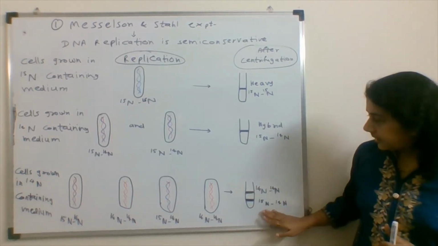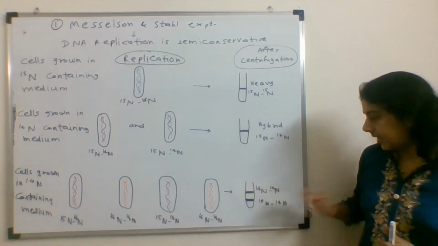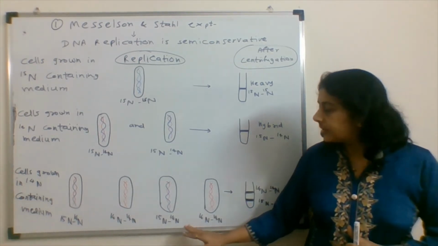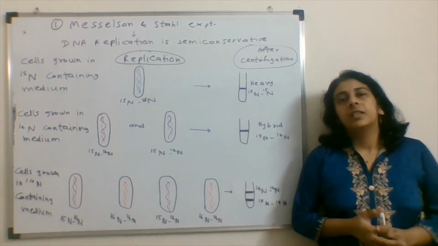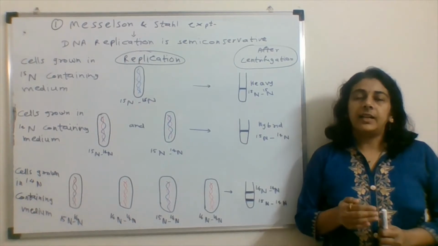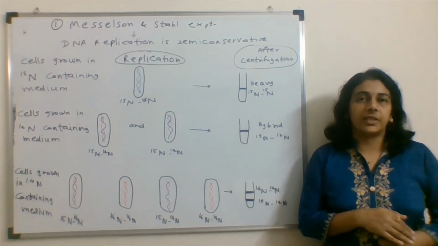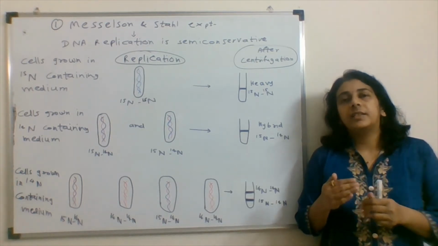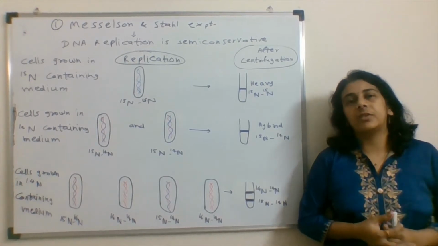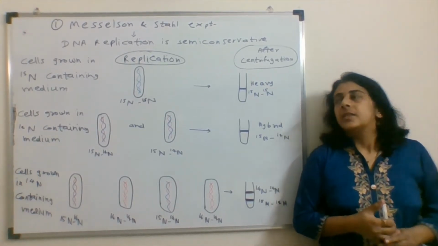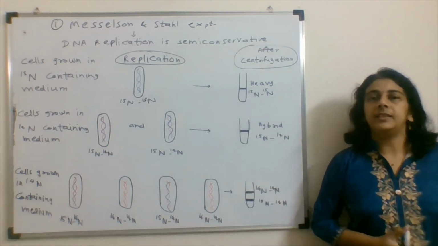So here we find N14 N14 and N15 N14, but the more concentration is of N14 N14. So this proves that DNA replication is a semi-conservative type of replication. Every time, one of the strands is conserved and one new strand is formed. So this is the experiment done by Meselson and Stahl.